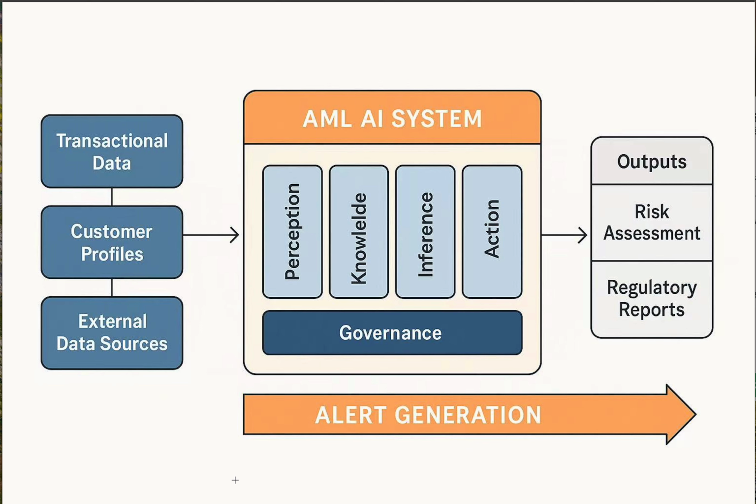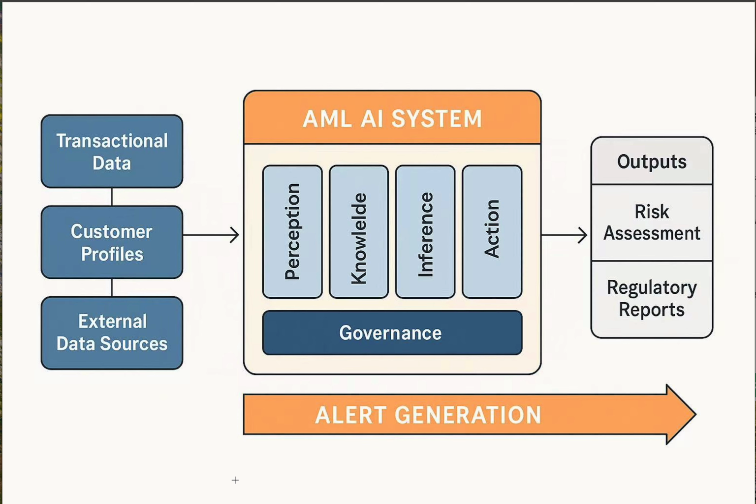Hello everyone. Today I'll be presenting my design for an intelligent agent system that supports anti-money laundering or AML risk detection. This system is designed to balance agent-based autonomy with strong governance controls in line with the principles of architecting and governing intelligent agent systems. Let's start with the overall concept.